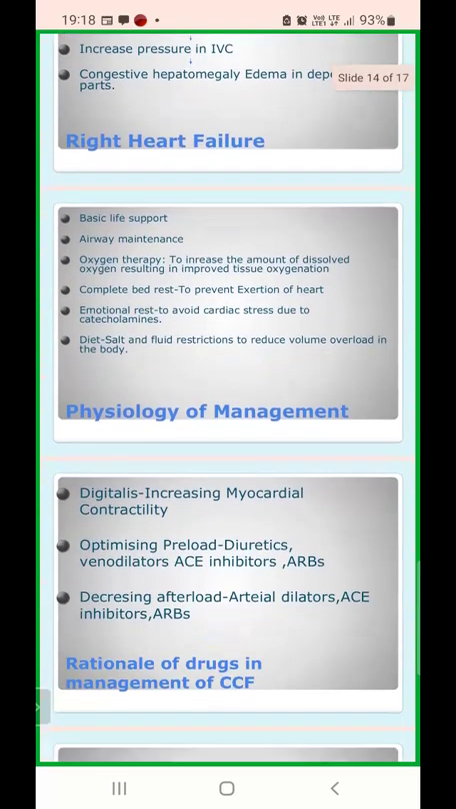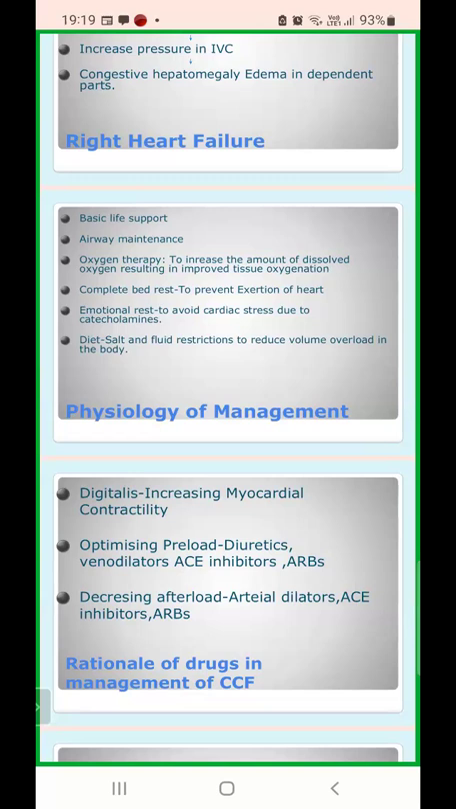Now we come to the most important part, that is the physiology of the management. If such a patient comes to you and you see this type of diagnosis and this type of investigations and they comply with this, what is going to be the physiology of management? First, you have to perform the BLS, the basic life support. You have to do the airway maintenance, and you have to provide oxygen therapy to the patient to increase the amount of dissolved oxygen, resulting in improved tissue oxygenation, right? Because the oxygen demand is increasing and it is not supplied properly. So therefore, oxygen therapy is vital.